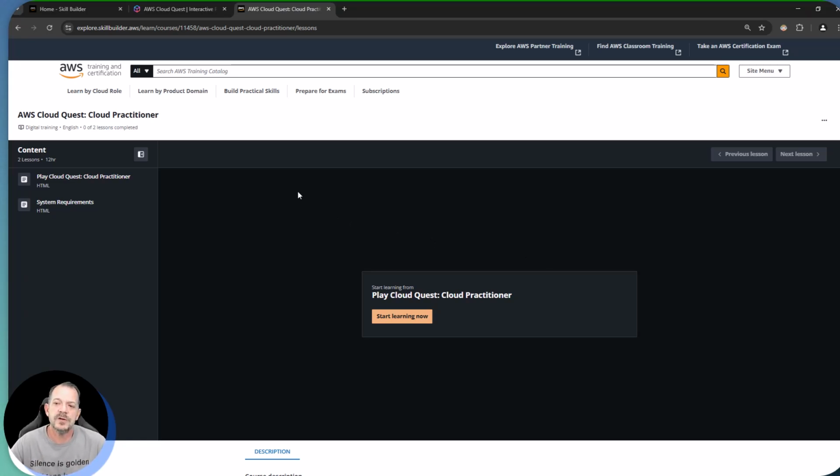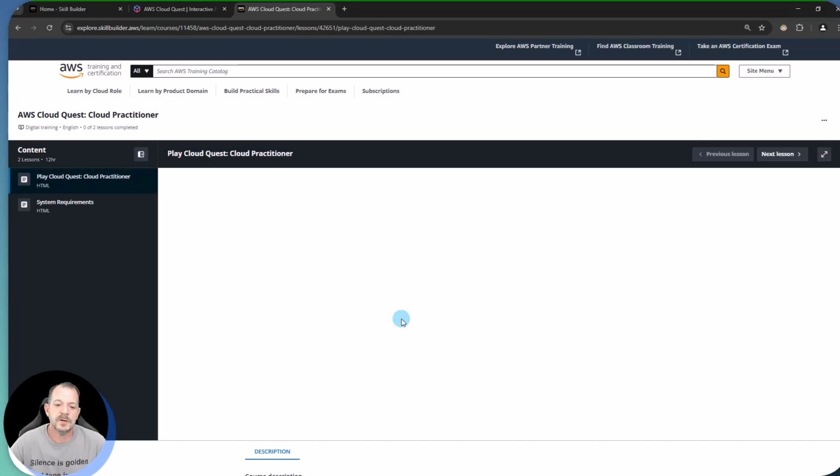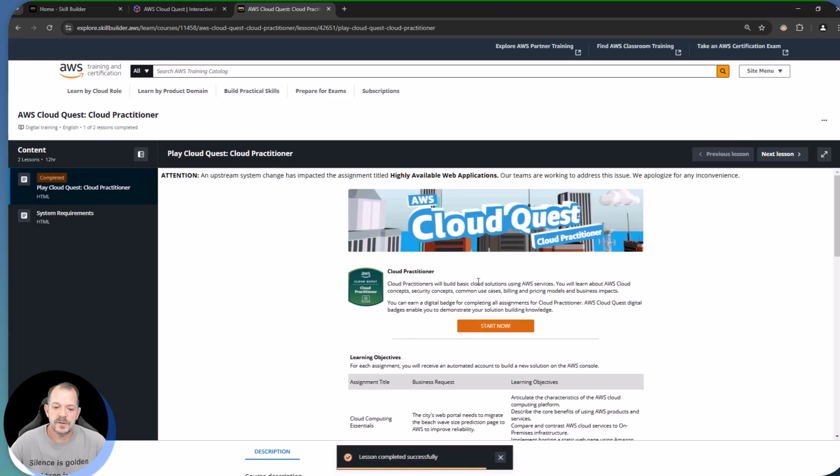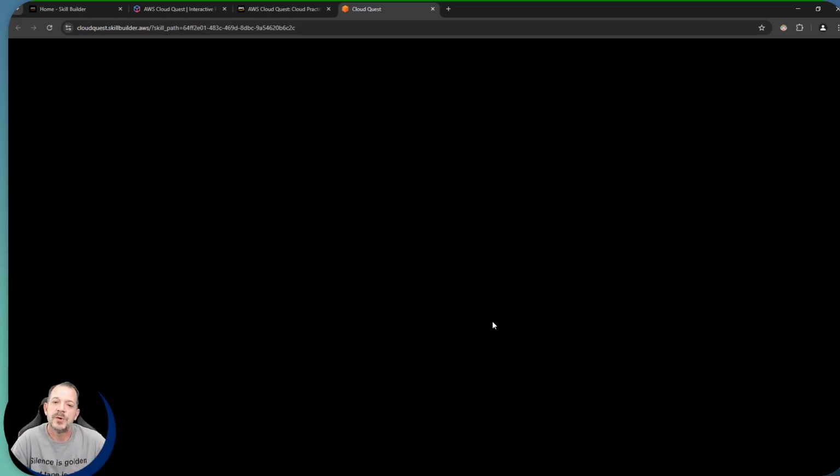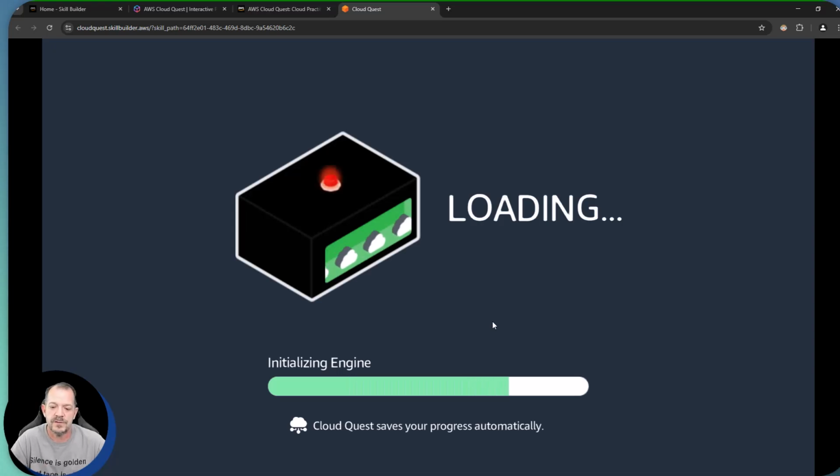So let's take a look at this gamified approach and see if this is something that I might be interested in. So let's go ahead and start learning now. And the cool thing that comes along with CloudQuest is this is a combination of learning materials. It's got objectives that are built into it, but also there are some, I would say, practice exercises that utilize lab environments to solve some challenges. You're essentially moving about a city solving business challenges for different areas of the business. So we'll let this load up here for a second, and we'll come back and check in just a moment.